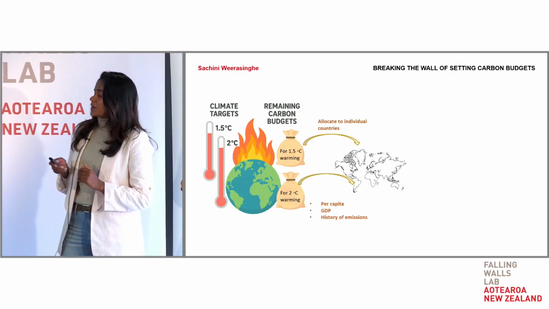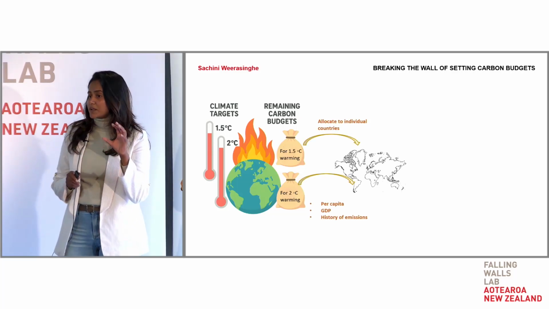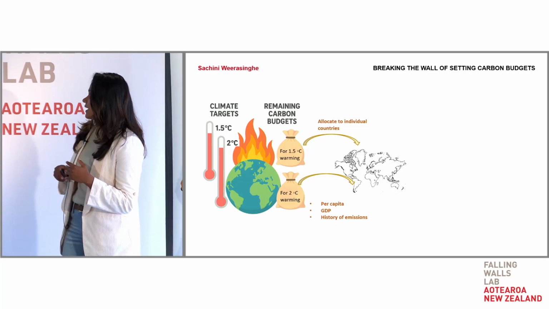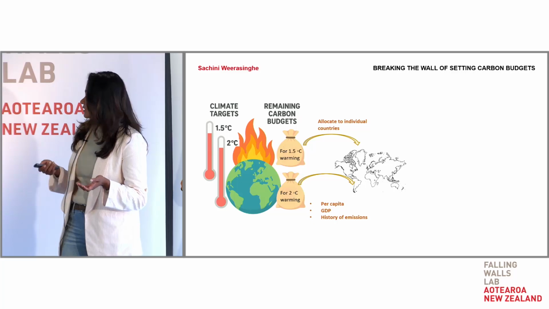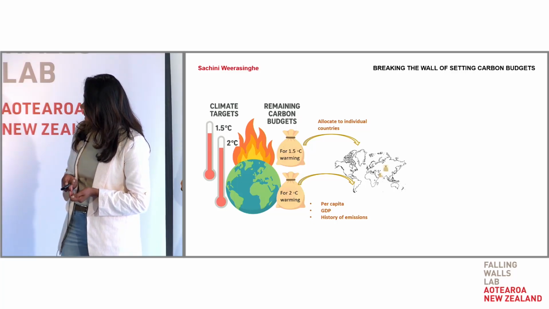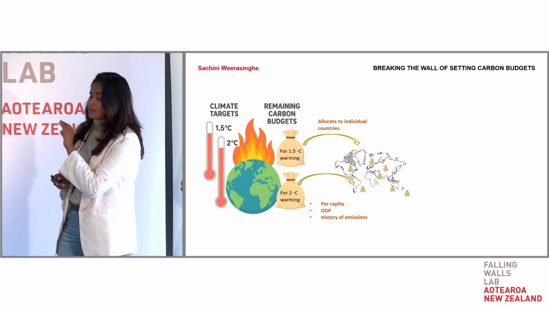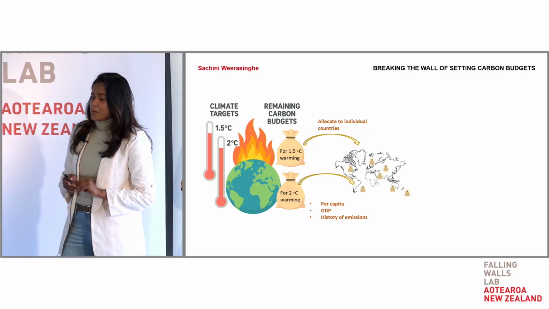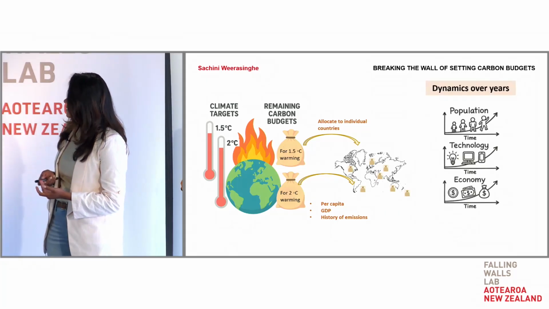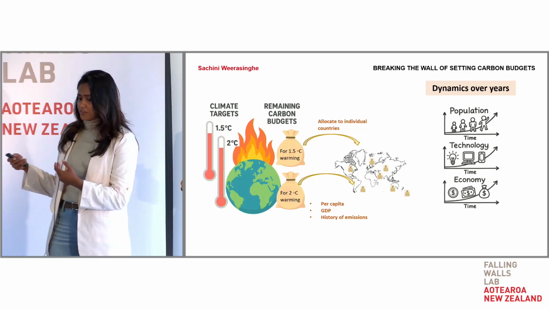So now, countries can individually distribute these global carbon budgets based on several principles like their population, country's GDP, or historic emissions. But once they are doing this, these are just based on static parameters. But the future is not static. The future is always changing, like population, technology, economy. Everything is evolving over the years.